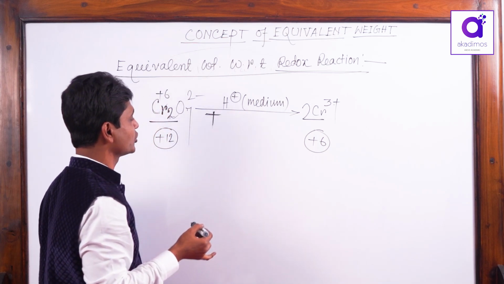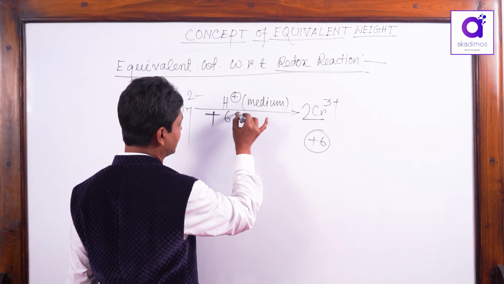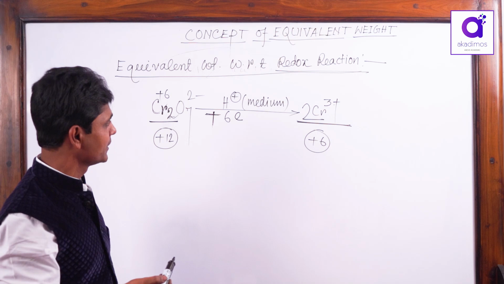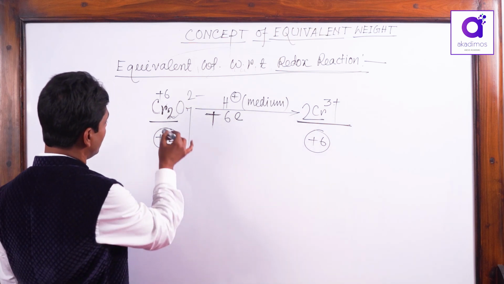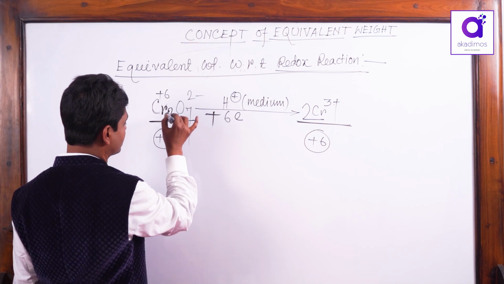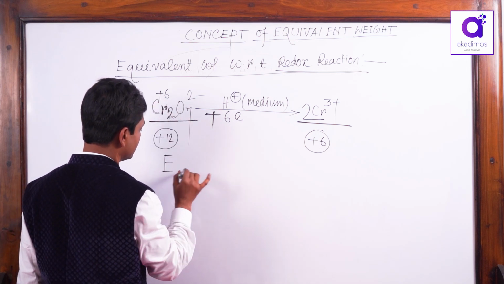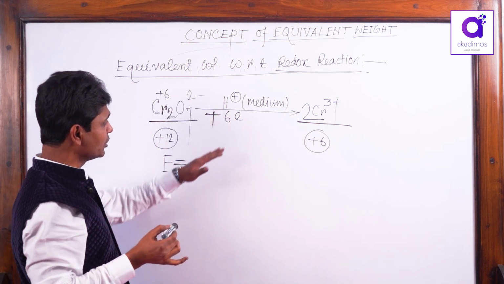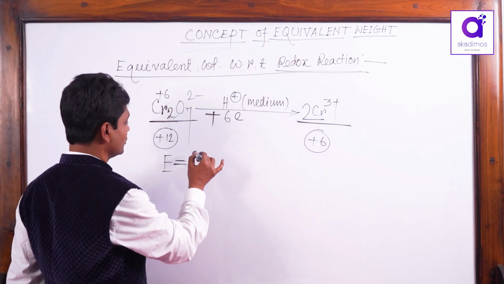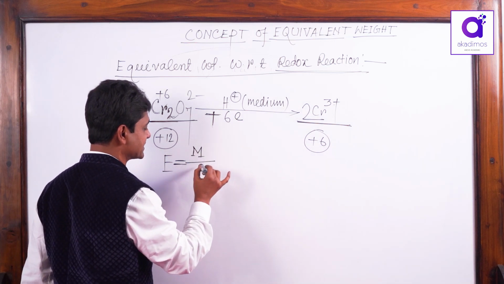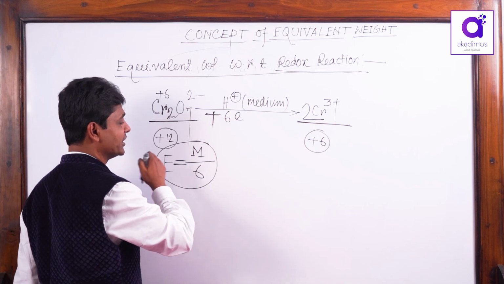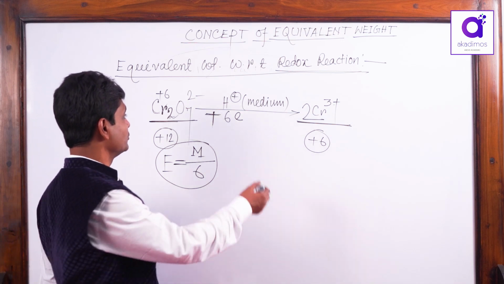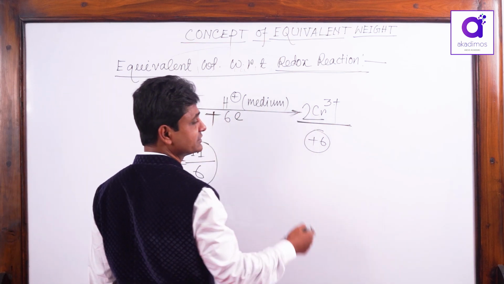1 mole of dichromate will accept 6 moles of electrons to give 2 moles of Cr3 plus, which is green in color. Now the molecular weight of dichromate has 2 chromium atoms present. 1 mole is associated with 6 moles of electron transfer. Then 1 mole of electron transfer is equivalent to molecular weight by 6. So here the equivalent weight is equal to molecular weight by 6, and you can predict that if you know the reaction.